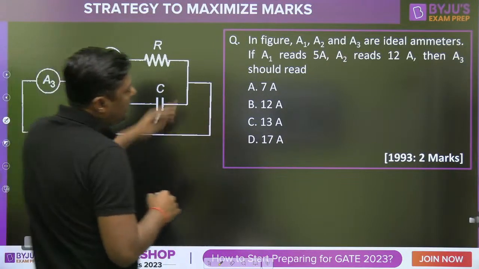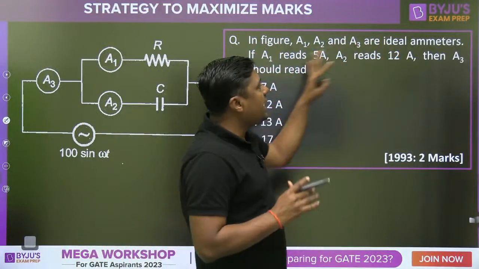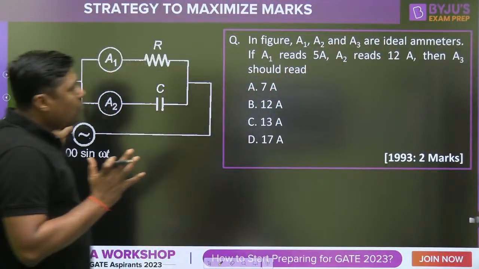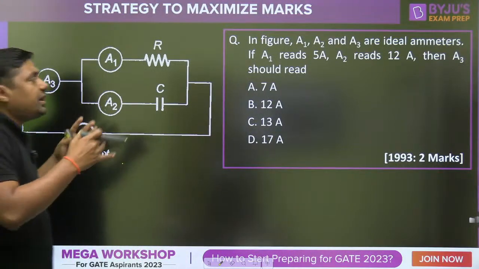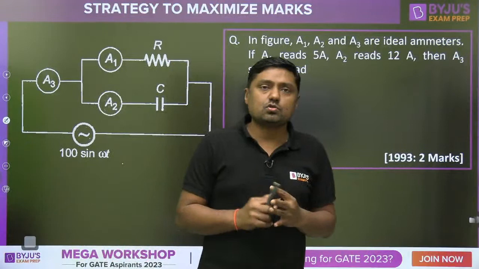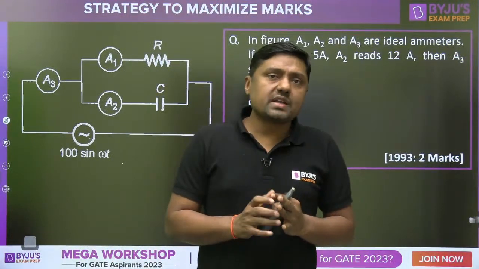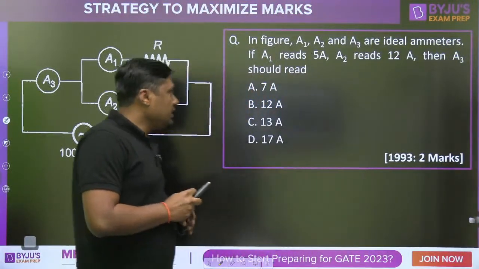First of all, in the figure, A1, A2, A3 are ideal ammeters. If A1 reads 5 ampere and A2 reads 12 ampere, what should be the reading of A3? Try to understand the concept of these questions.